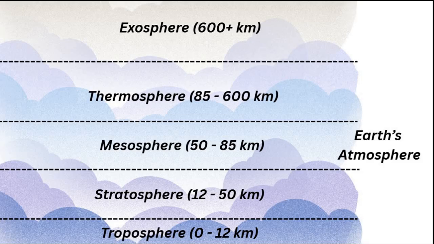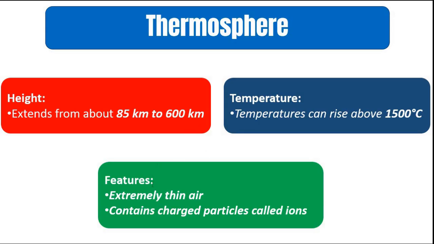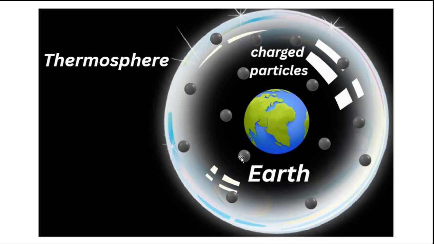Here it is increasing, up to 1500 degrees Celsius with increase in height. Here also the air is extremely thin, and the important characteristic of thermosphere is the presence of charged particles, ions, positive and negative ions.